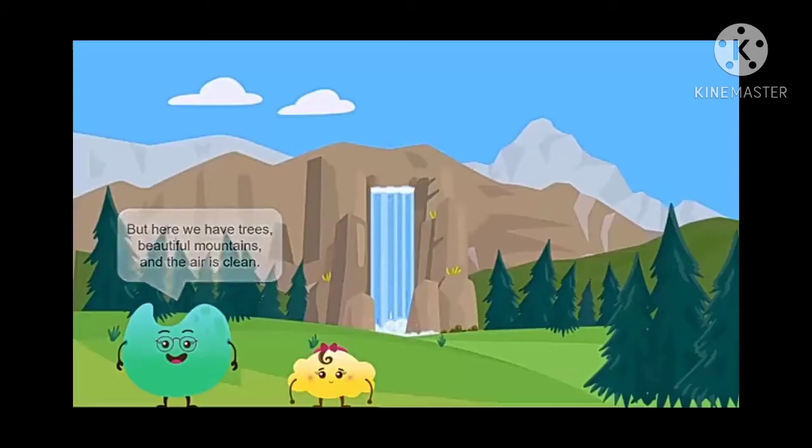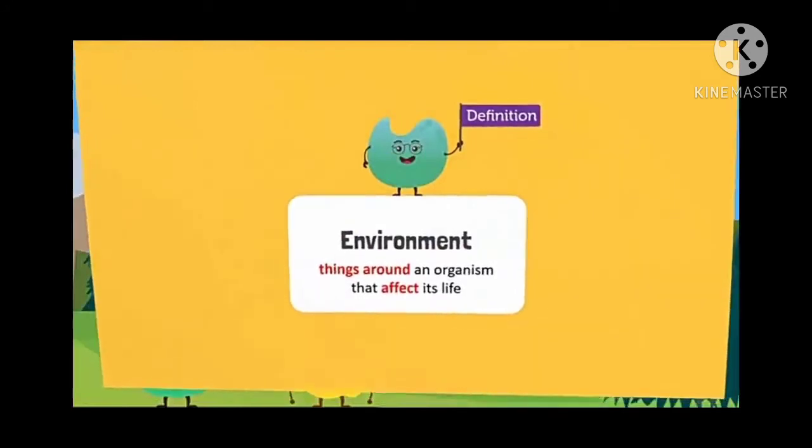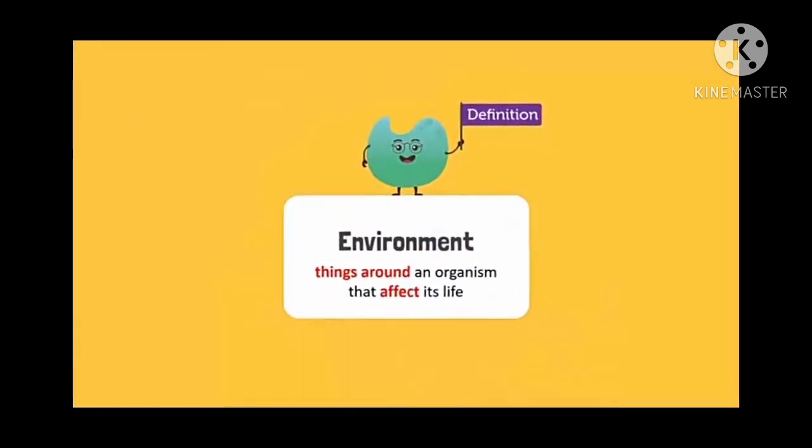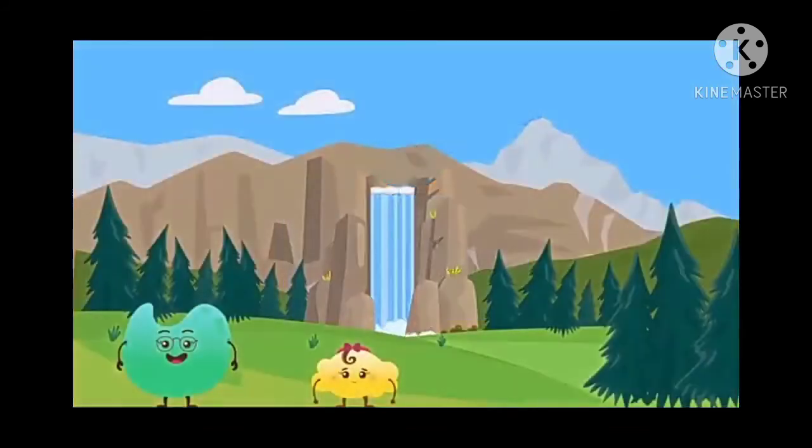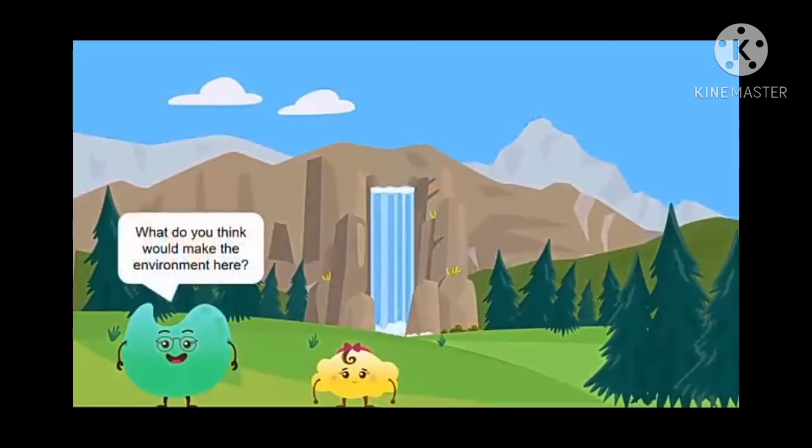We shall now start with our topic, that is environment. Environment means things around an organism that affects its life. Anything that surrounds living things is known as environment. What is environment, my dears? Anything that surrounds a living organism is called environment. The word environ means surrounded. Our environment basically includes all living and non-living organisms.